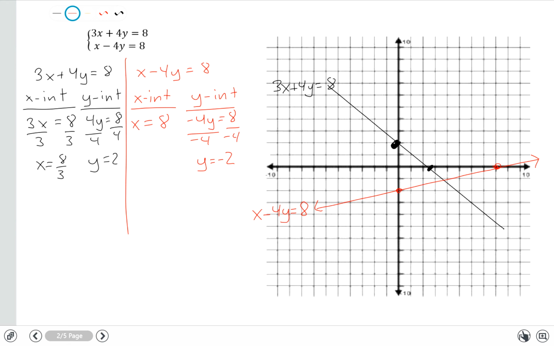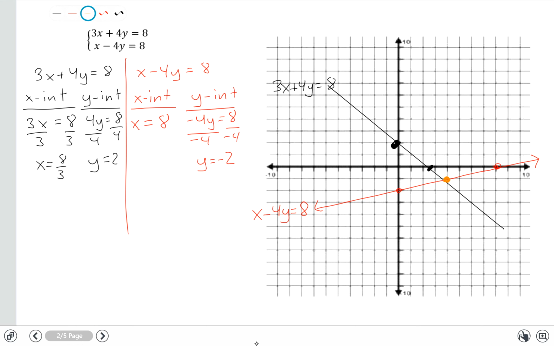So the solution again to a system of equations is the point at which the two graphs intersect each other. Now, because we were dealing with some awkward numbers like the 8/3, and because we're not exact in drawing, the point is going to be a little bit off. These problems are set up to have whole number solutions, so we see that it intersects really close to that point right there.